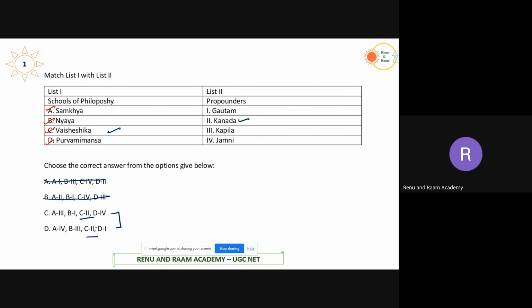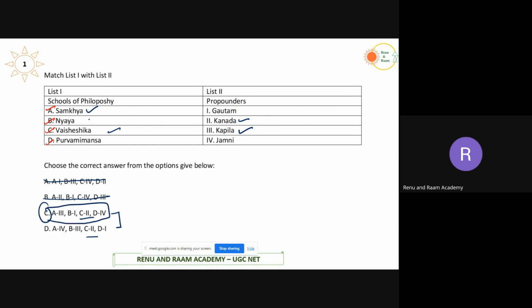Now coming to the next one, let's start with Samkhya. Samkhya is one of the oldest philosophies and it was propounded by Kapila, who wrote the Samkhya Sutra. We have seen this earlier in yesterday's class. So Samkhya is Kapila, so A is 3. When A is 3, you will automatically get the answer C.